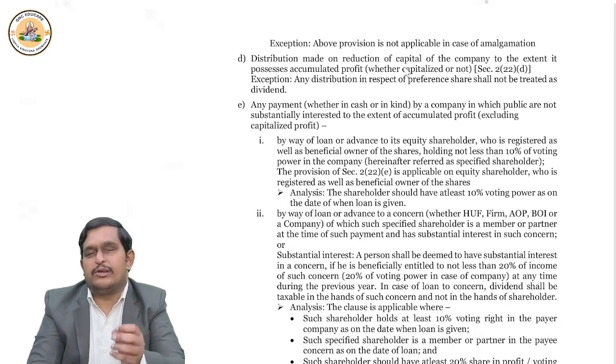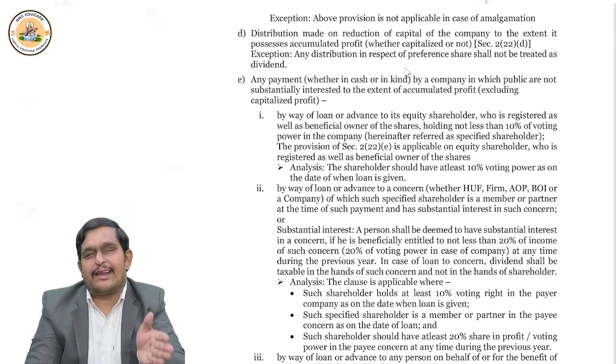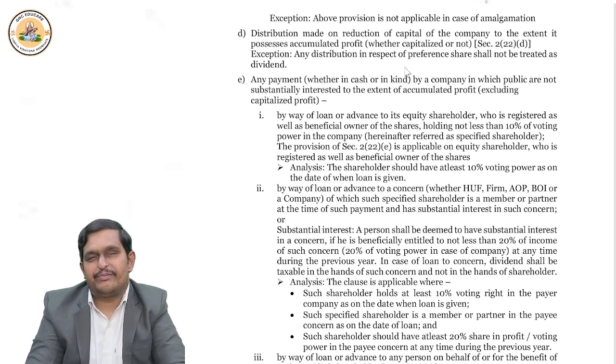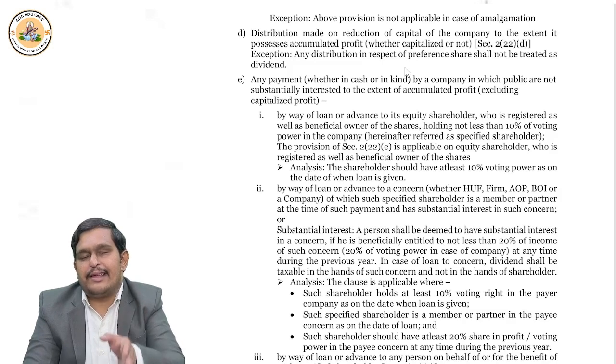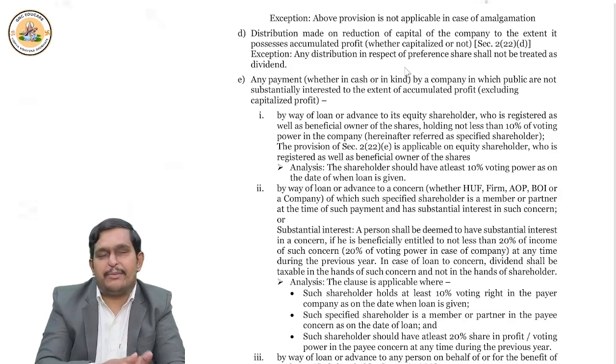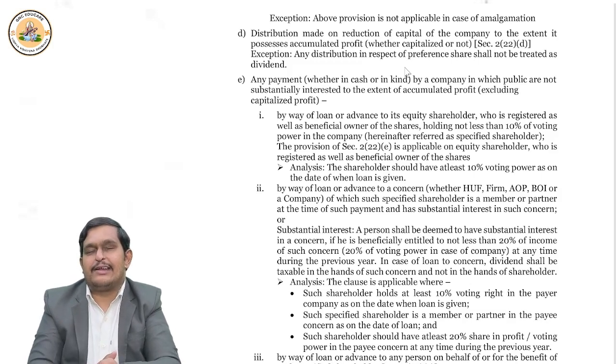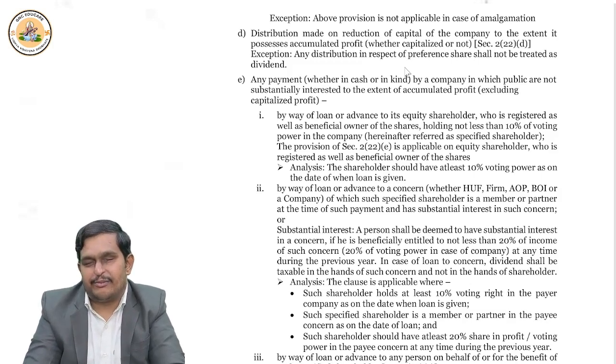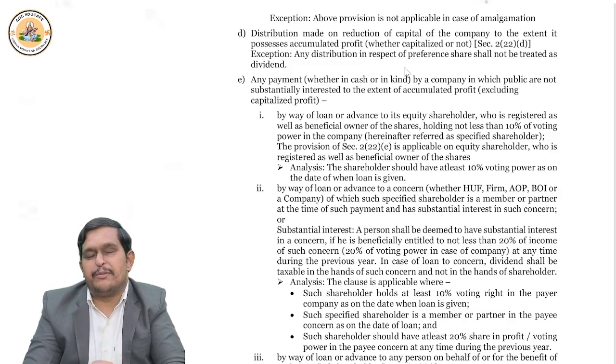Section 2 clause 22D. If there is a reduction of share capital. Now you all know what reduction of share capital means, correct? Very good. So if there is a reduction of share capital, in that case, any distribution up to the amount of accumulated profits, whether it may be capitalized or not, is treated as deemed dividend. Right? Now come to the fifth point.